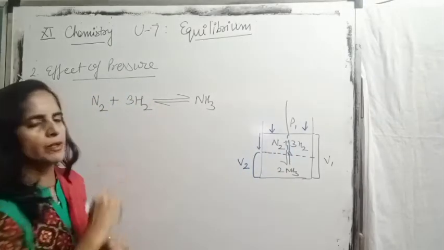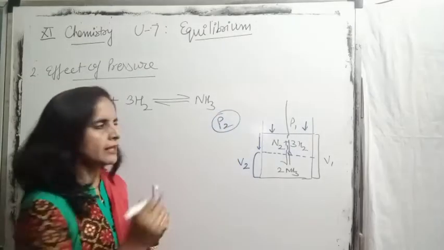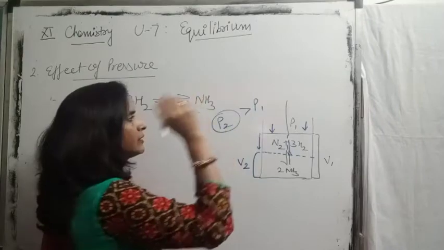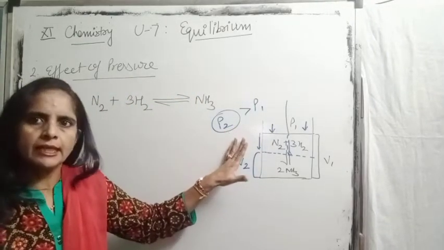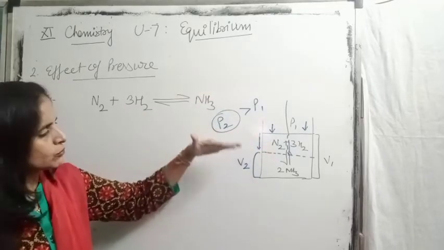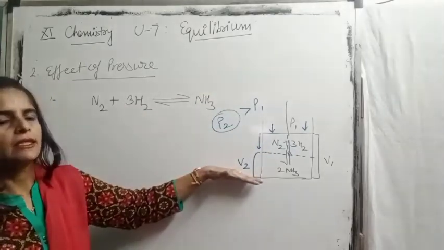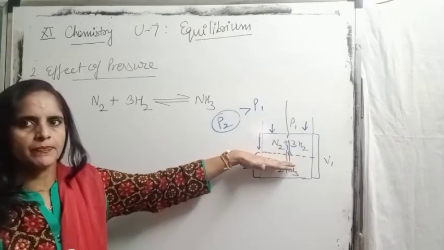When we increase the pressure, let the final pressure be P2, and the value of P2 is greater than P1. So now this situation is clear, I think. When we apply more pressure, of course the volume decreases, and this is the final volume of the reaction mixture.